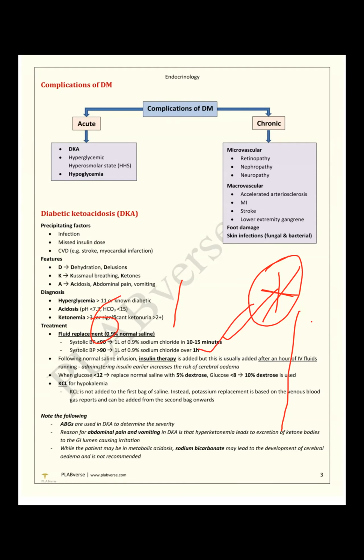Then we have to start insulin therapy by insulin infusion pump per hour via IV fluid. Just remember, when glucose is below 12, we have to start dextrose with insulin to keep balance. It may cause hypokalemia, so we have to check potassium again, and if needed we have to give potassium supplementation.